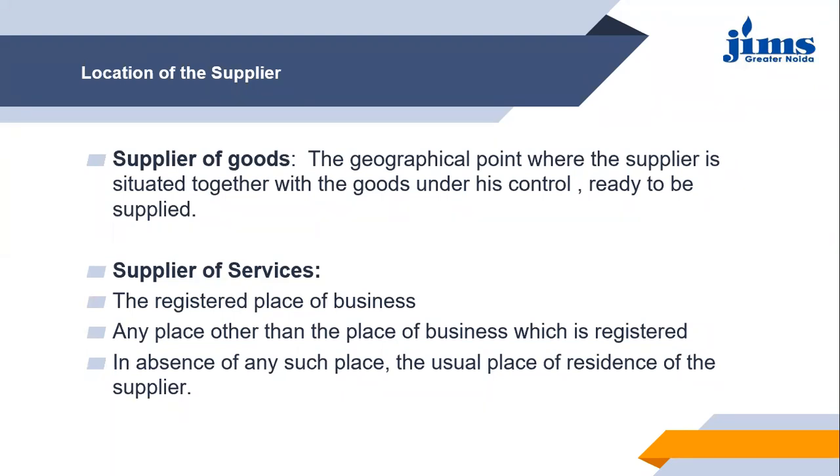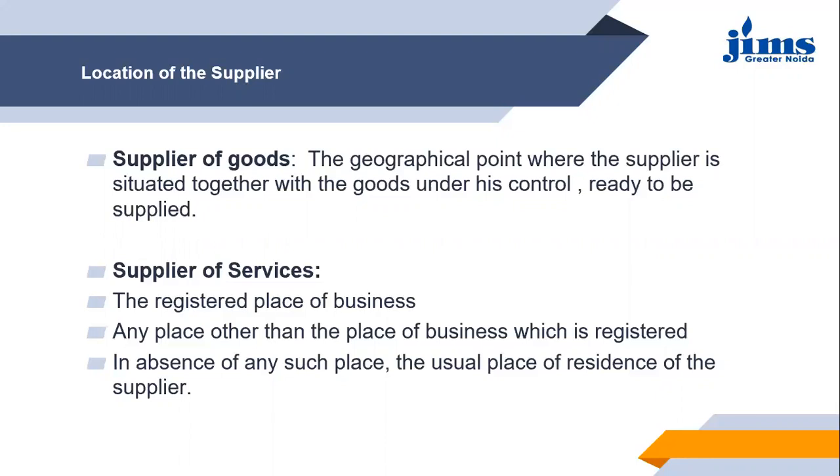Then next is the supplier of services. For the supplier of services, the first location that you need to fix is the registered place of business. If the registered place of business is not there, then any place other than the place of business which is registered, any other address that has been given by the registered person other than the place of business, will be considered as his location.